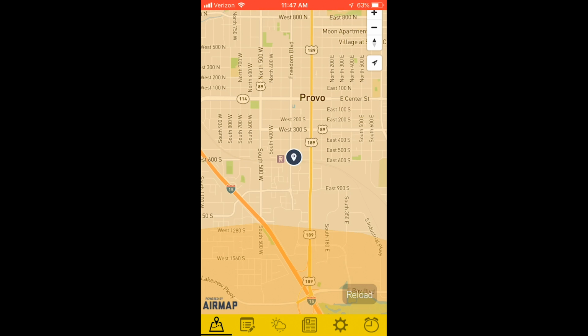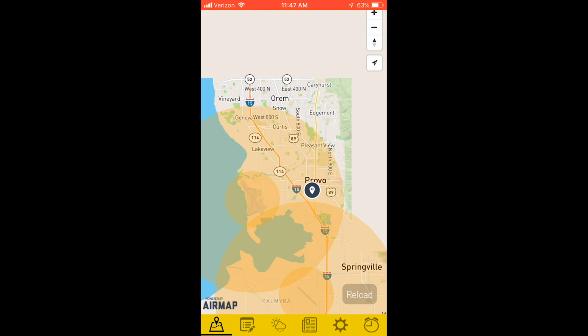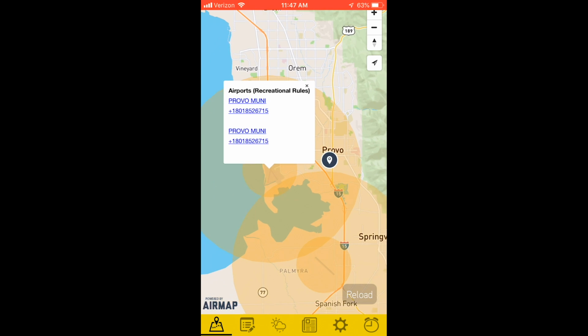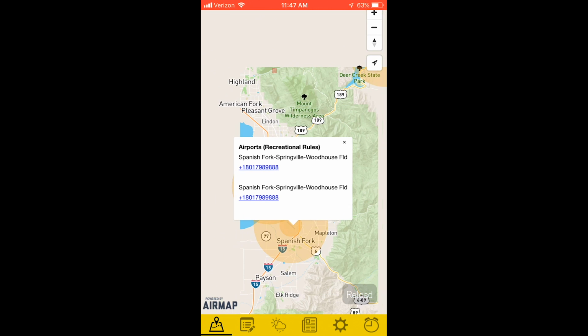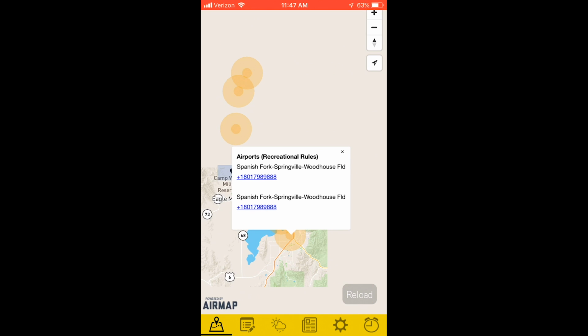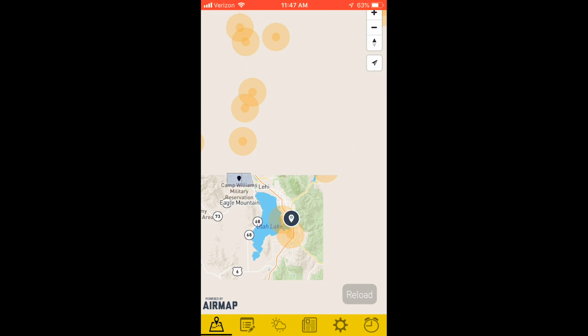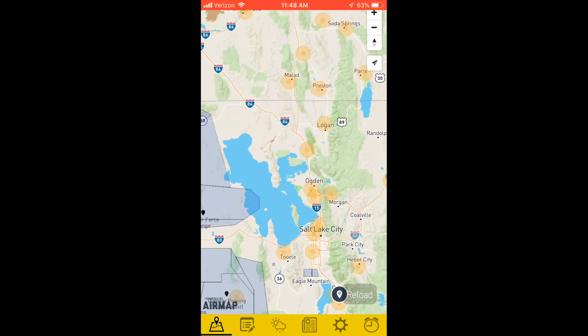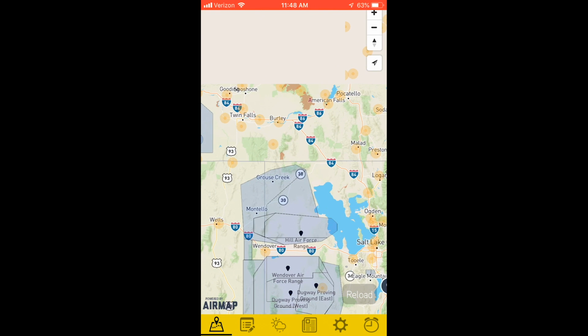If I go over to the map and scroll out, you can see that it takes a little bit to load, but once it does load, it provides a lot of information. As I continue to scroll out, look at all these different airports and other restricted flight zones that it populates within the map. To me, that is really nice and super useful, especially if I'm trying to plan flights in different states. This gives me all the information I need right there.